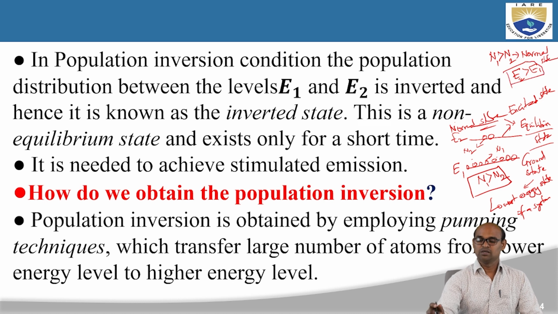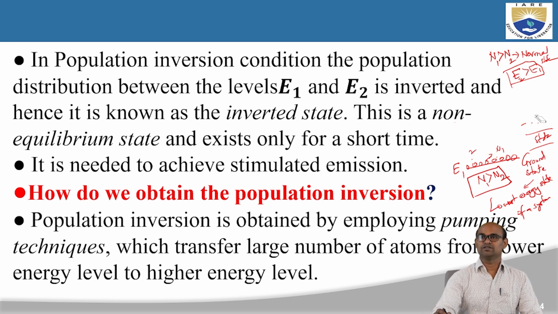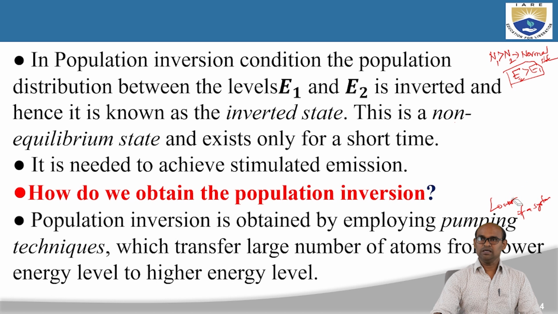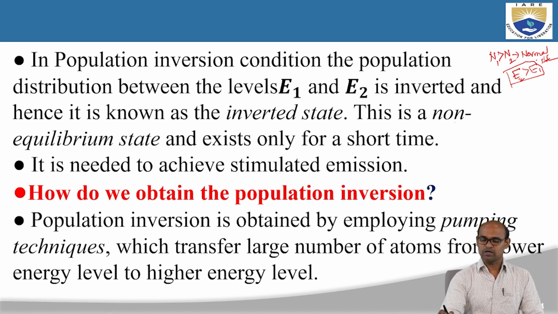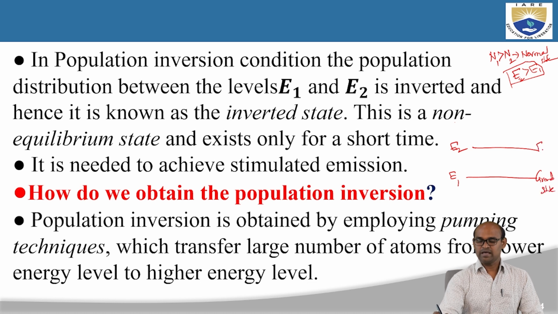E2 is greater than E1. The excited state energy is always greater than the energy of the ground state, because the ground state is the lowest energy level of the system. N1 greater than N2 is a normal or equilibrium state. Now let us see what the inverted state is. Again, we are taking two energy levels, E1 and E2. As before, E1 is the ground state and E2 is the excited state.